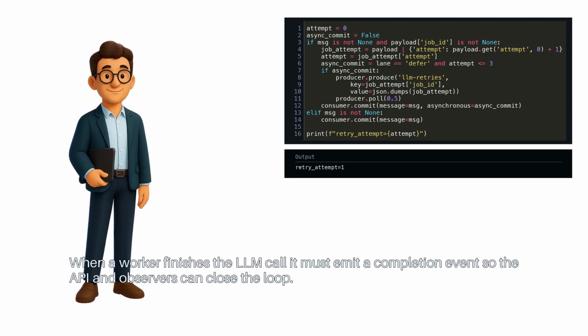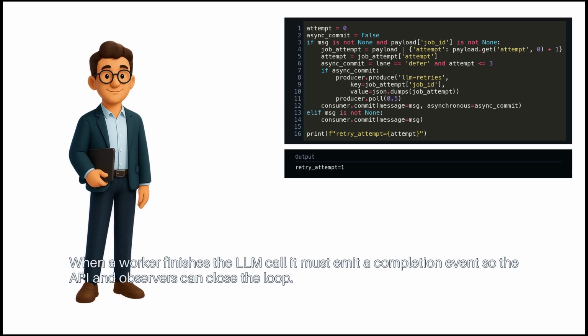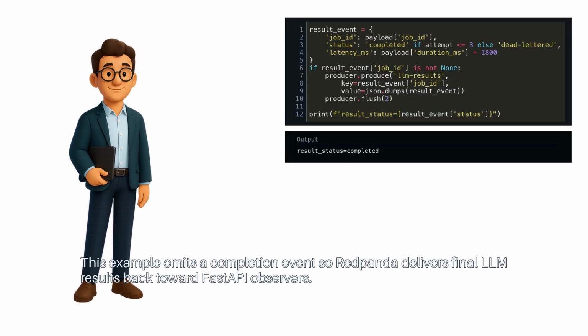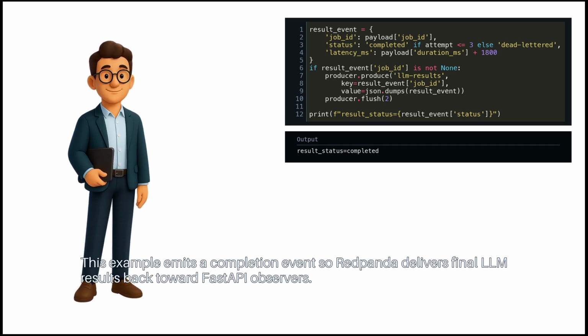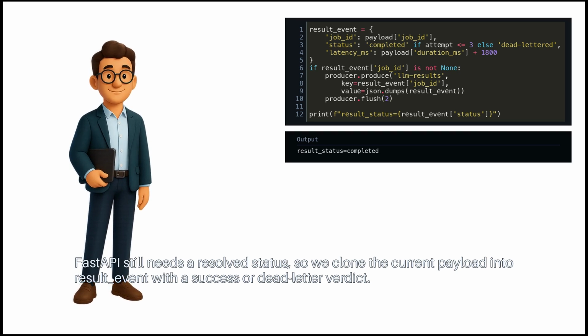When a worker finishes the LLM call, it must emit a completion event, so the API and observers can close the loop. This example emits a completion event, so Redpanda delivers final LLM results back toward FastAPI observers. FastAPI still needs a resolved status, so we clone the current payload into result_event with a success or dead-letter verdict.